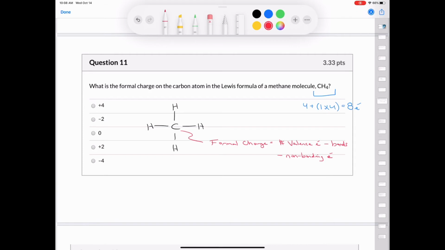Now, formal charge is calculated like so. We take the number of valence electrons, then we subtract the number of bonds, and then we subtract the number of non-bonding electrons. So carbon has 4 valence electrons. We subtract the 4 bonds, and we have no non-bonding electrons. 4 minus 4 minus 0 gives you 0, and so the formal charge on the carbon is 0.